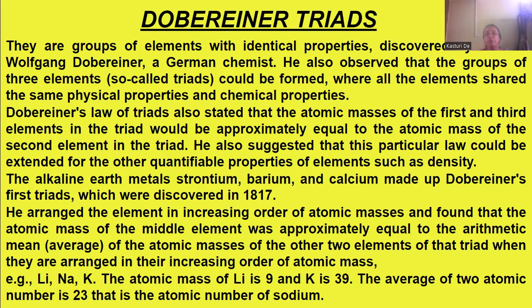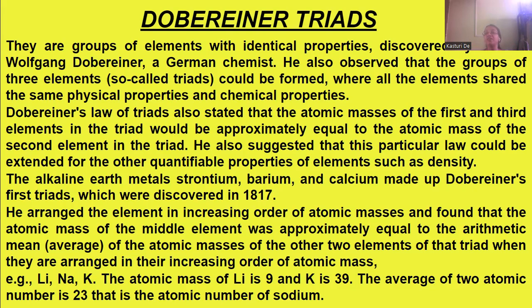Now, Dobereiner's law of triads also stated that the atomic mass of the first and the third element, like A, B, C, if we consider these three elements as a triad, then the atomic mass of A and C would be approximately equal to the atomic mass of the second element in the triad. So he summed up the atomic masses of the first and the third element and made an average, which was almost equal to what? The atomic mass of the second element of the triad.